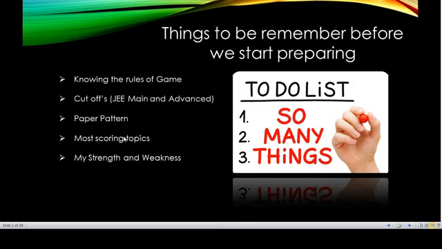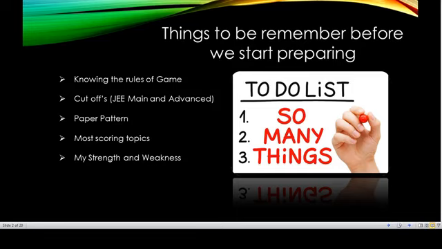Among those 60 or 50 topics, what are my strengths and weaknesses? Obviously, topics of less weightage, do not neglect them, but they have to be done at the last priority, if you still have time after completing the 6-week schedule, which I'll be giving very soon, right?